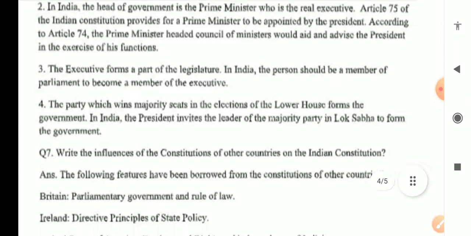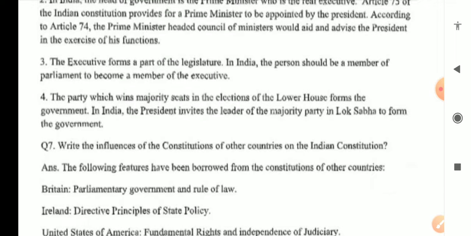Next point is the executive forms a part of legislature. In India, the person should be a member of parliament to become a member of executive. Then the party which wins majority seats in the election of lower house forms the government. In India, the president invites the leader of the majority party in Lok Sabha to form government.